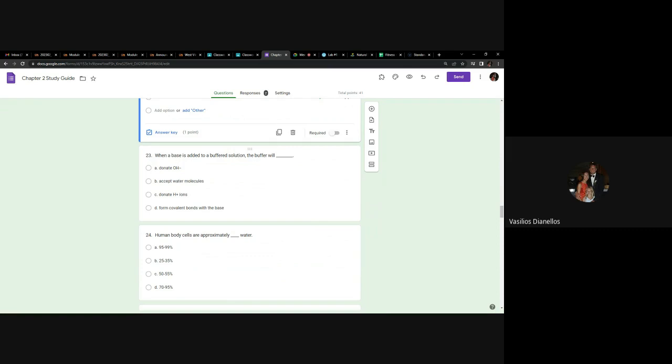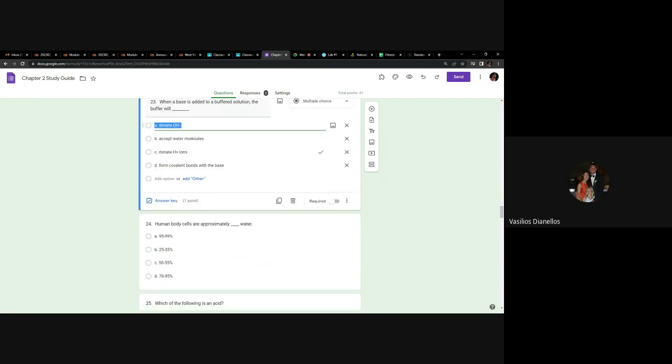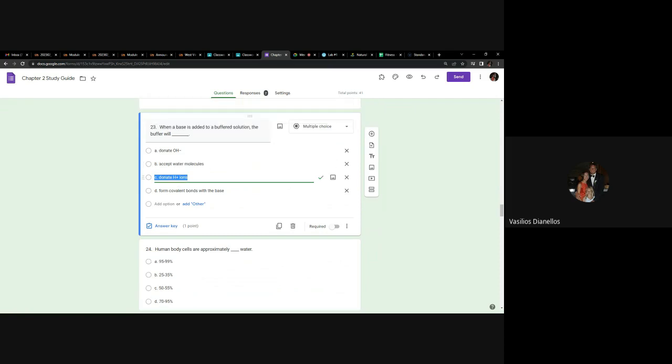So let's see which one of those is correct. Nope, it's not going to donate the OH ions. It's going to accept them. It's not going to accept water molecules. That's the dumbest answer. That would get you 0 credit. Donate, there we go. It's going to donate the H plus ions because, again, it's going to do the opposite. So if you put in a base, which is a bunch of OH minus, it's going to do the opposite, which is donate H plus.